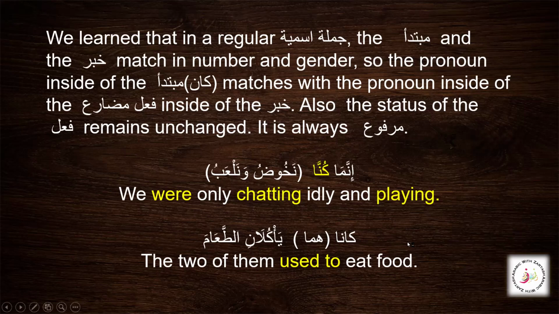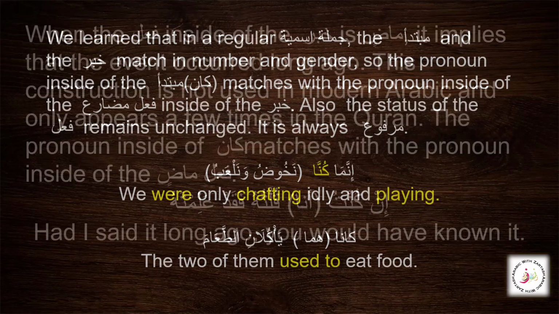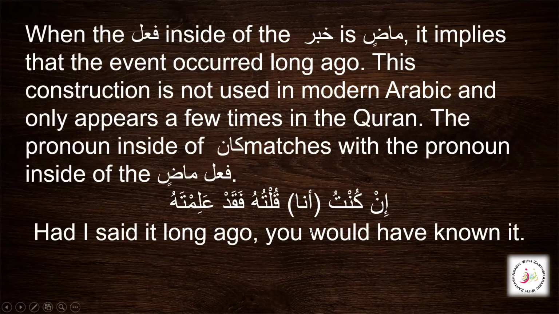when the khabar of kana again is a jumla fi'liya with fi'l mudari. Again, we have this fi'l mudari. So again, it will be translated as used to. So we have these irregular sentences. Also, when the fi'l inside of the khabar is madi, it implies that the event occurred long ago. We have also done this when you are learning about kana plus fi'l mudari and kana plus fi'l madi. So we learn that it is very distant, the distant past.